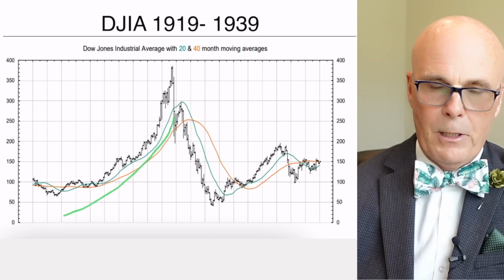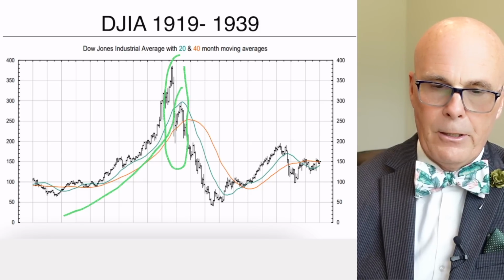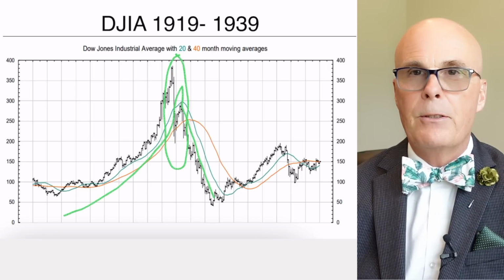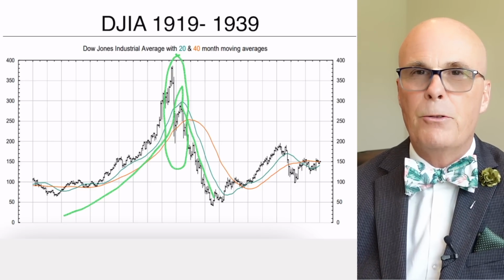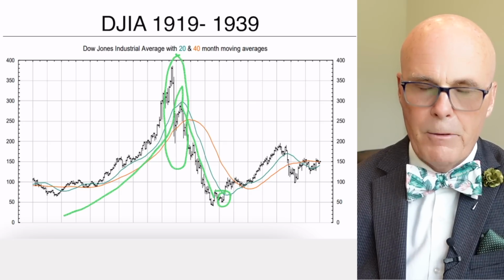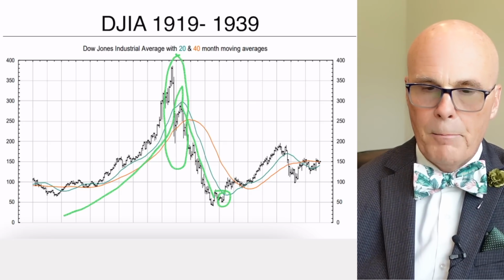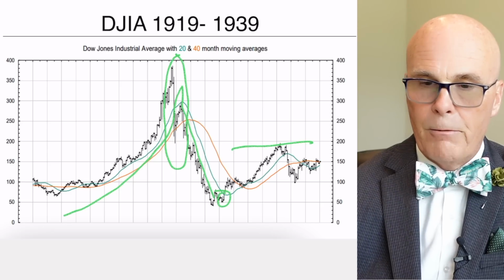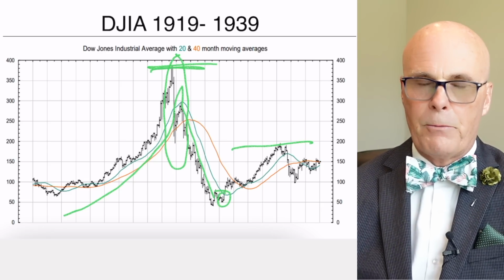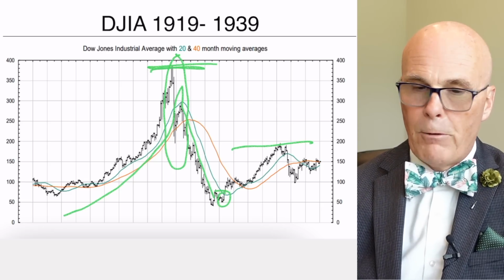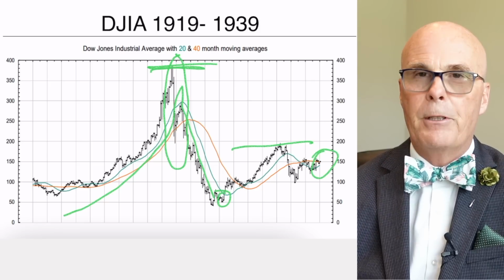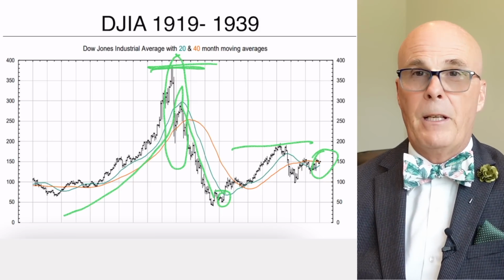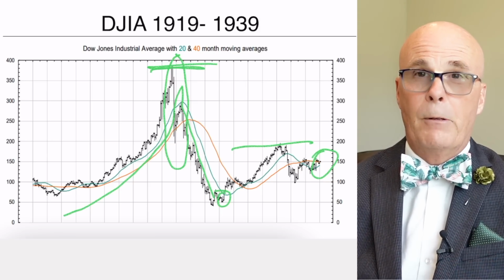So just to take a look at a chart of that period, you can see that times were good before 1929. Markets were going up. Here's the 1929 crash, and really that downdrift did not end until about 1932 or so. 1933 is right here. We started to see the market make a slight revival, but it did not return to the original highs. This is the Dow Jones, which was near 400, even right to the end of 1939, which is here. So it was a very bleak period for the economy, and it wasn't all that great for the stock market if you were a buy and hold investor.